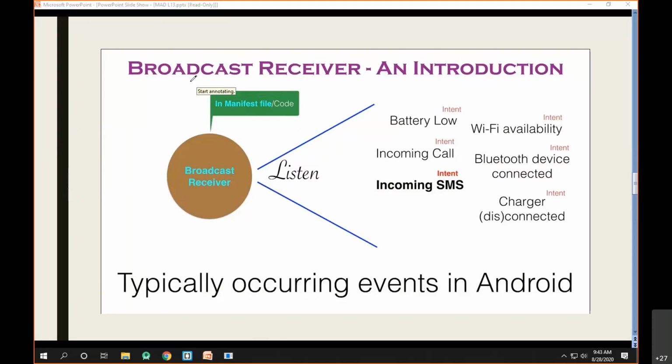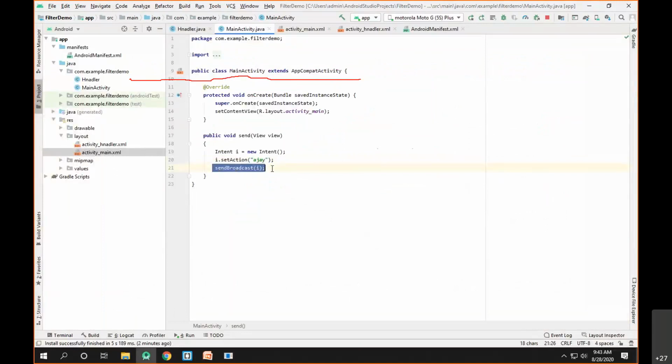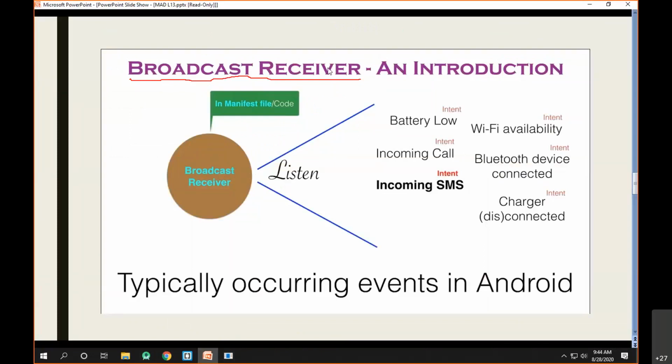Now, in order to receive that particular broadcast message, or in order to respond to that broadcast message, what you need to have is something called the broadcast receiver. Okay, so we have sent the broadcast here, but in order to receive that particular broadcast, what you need to have now is the broadcast receiver. Now let's see how we can implement the broadcast receiver.